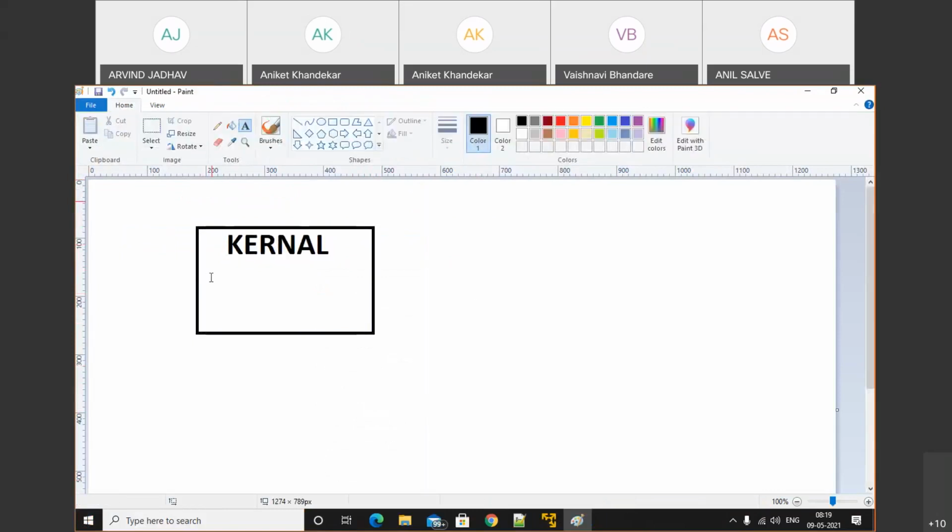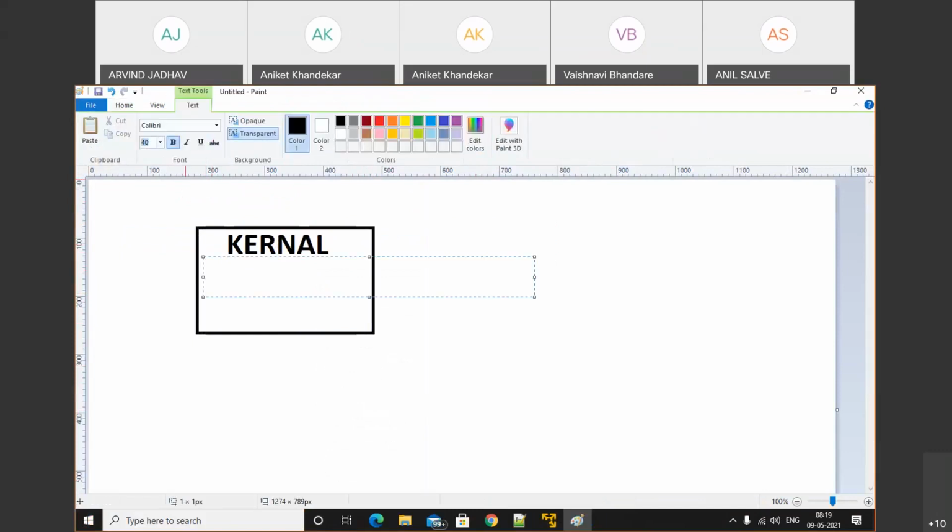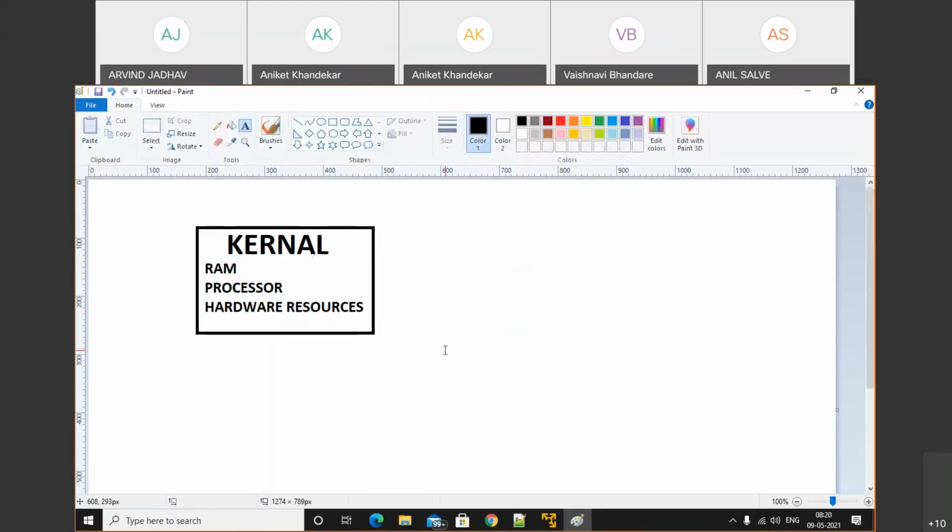The kernel manages the random access memory, the processor, and the hardware resources. So this will be managed by the kernel.